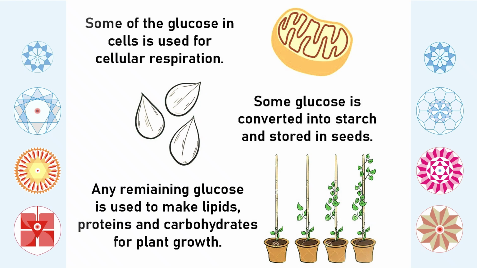Now come to the question of the first thing which was produced for consumption: carbohydrate, or primarily glucose only, made from carbon, hydrogen and oxygen, or hydrated carbon. Some of the glucose is used for cellular respiration, meaning glucose plus oxygen produces carbon dioxide and water. This cycle goes on, and some of the glucose is accumulated or converted into starch. Glucose plus glucose is maltose. Maltose and maltose could be starch, a chain reaction, which is stored in the seeds to be used at a later date.